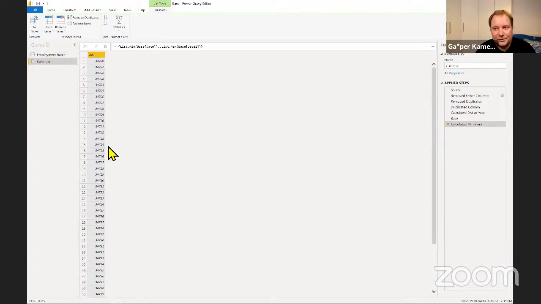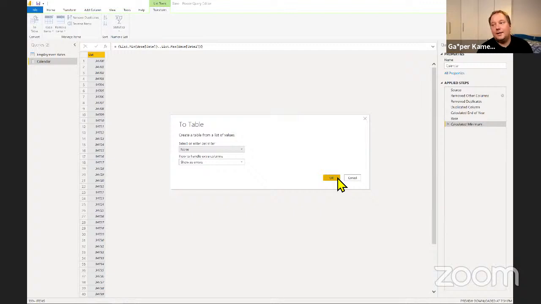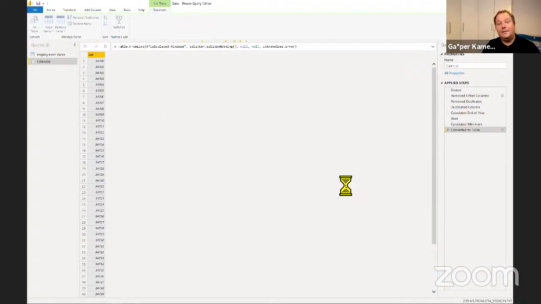Now that I got this list of numbers, which are actually dates, I'm going to convert it back to a table. The reason I'm doing that is so I can assign a type of data to this column, which will then be date, and it's just going to translate them back.